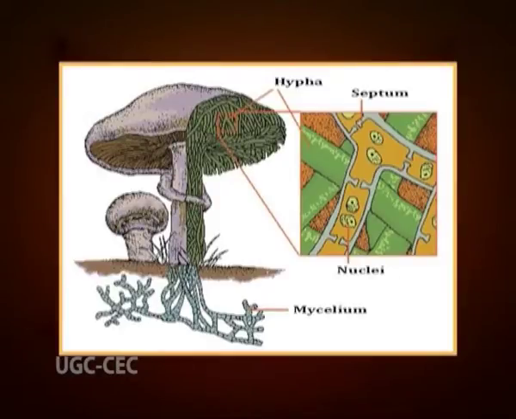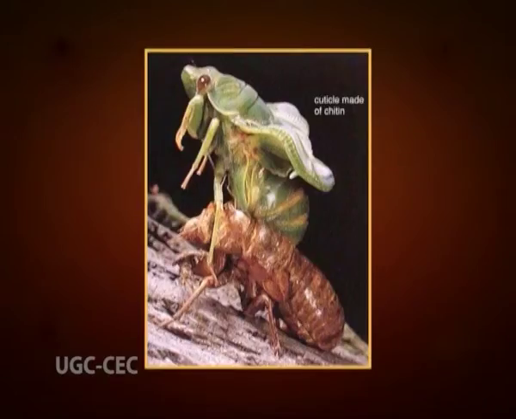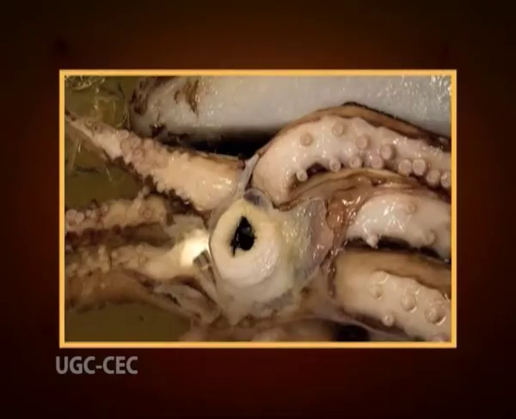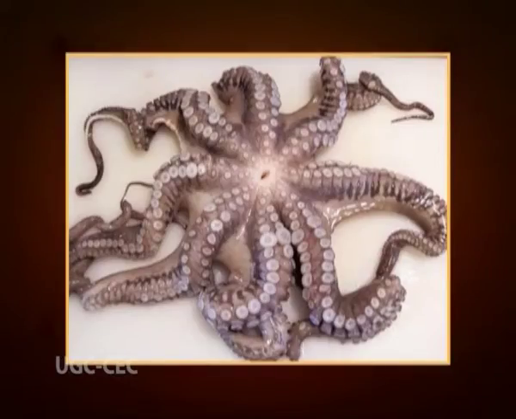Chitin is the main component of fungi cell walls, the exoskeletons of arthropods such as crabs, lobsters, ants, beetles and butterflies. Chitin is also the main component of the beaks of squid and octopuses. Chitin is useful for several industrial and medical purposes.